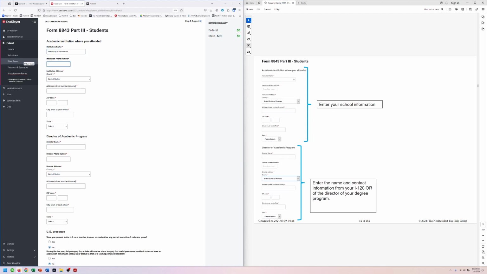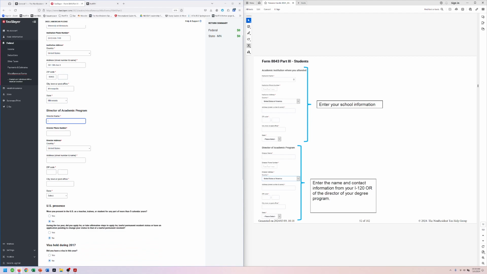We're going to use the International Student Services phone number, 612-626-7100. The address, 301 19th Avenue South, 55455. It'll automatically look up the city and state for us, which is great. We're going to put Megan as her contact.